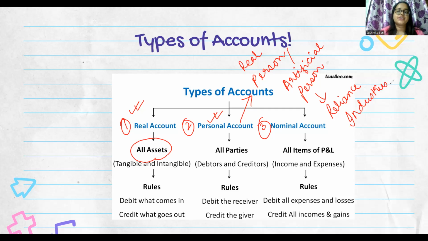So Reliance Industries is basically what? Reliance Industries is a company, right? But as you remember the concept that the owner and the business are two separate entities in the eyes of law. तो वो जो दूसरा entity है eyes of law में, that is our artificial person, which means that Reliance Industries नाम का कोई person नहीं है. Okay, it's the name of a company.